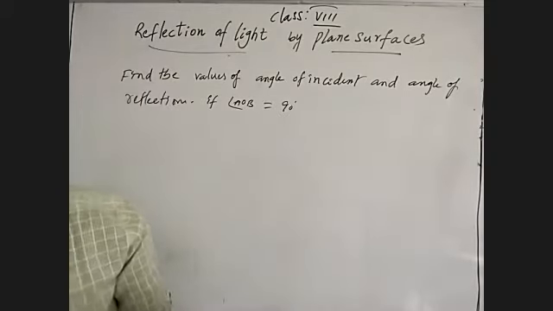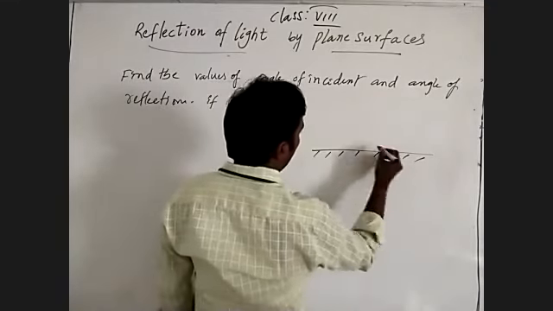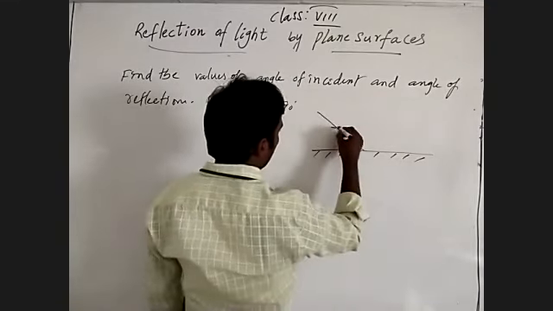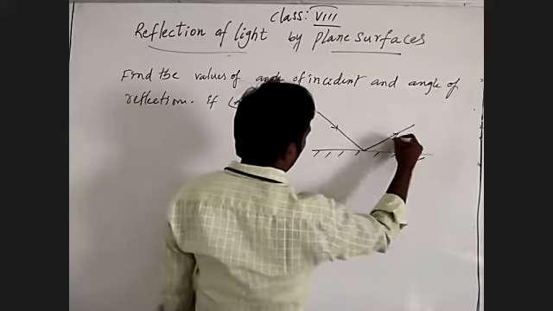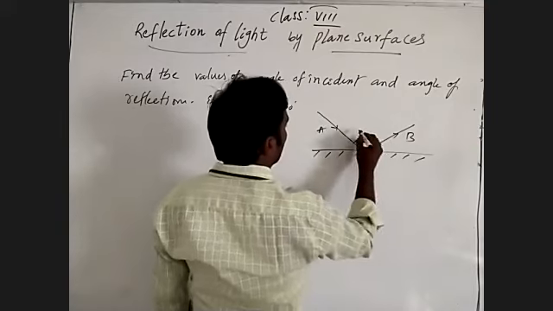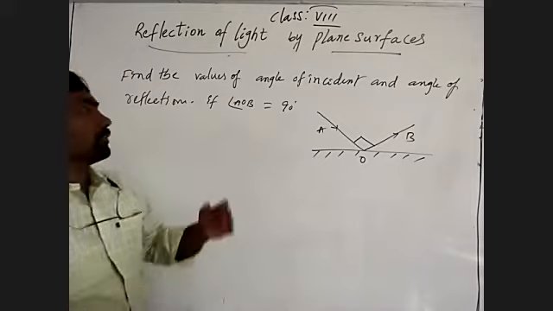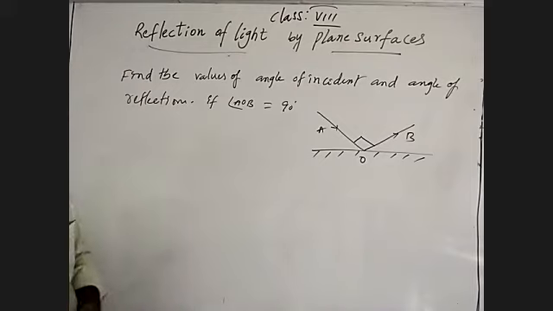AOB is equal to 90 degrees. This is a drawing. What is the question? Find the values of angle of incidence and angle of reflection.